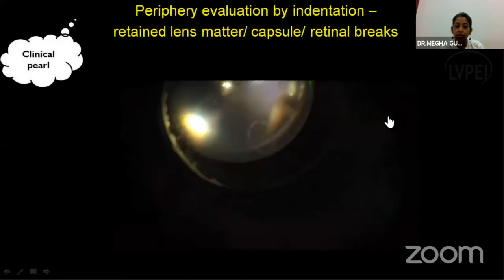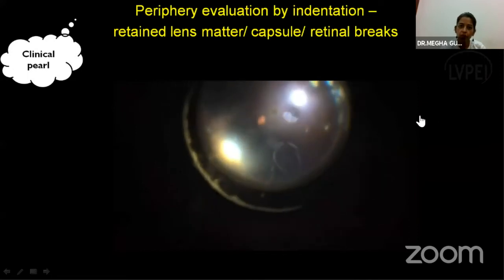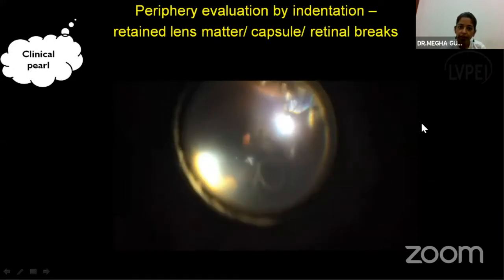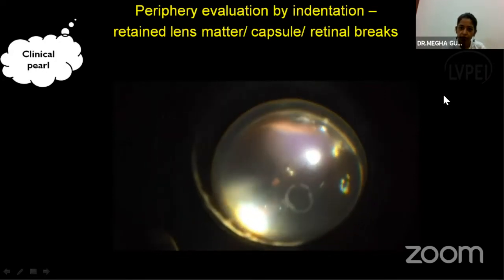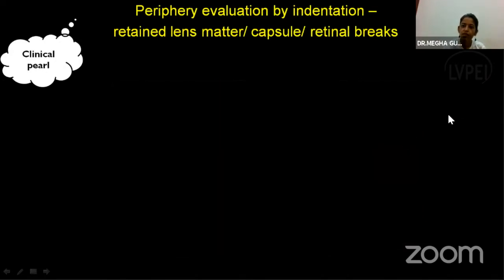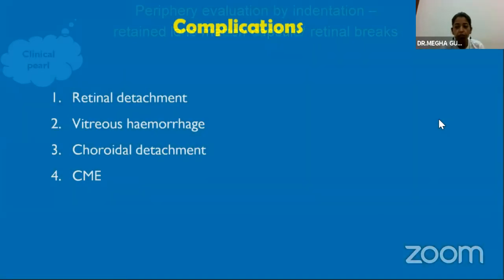In the end, a very important step is periphery evaluation by indentation. Why do we need to do that? We have to take care of the retained lens matter or capsule, as it can be a source of persistent chronic postoperative inflammation, as well as retinal breaks, which can lead to retinal detachment. So we have to take care of retinal breaks with the help of cryopexy or retinopexy, followed by fluid gas exchange if needed.